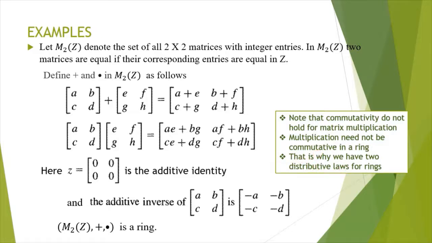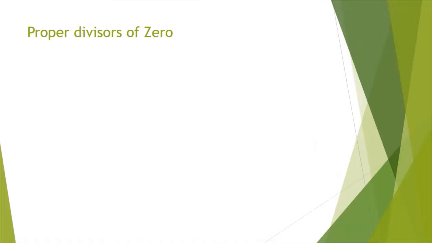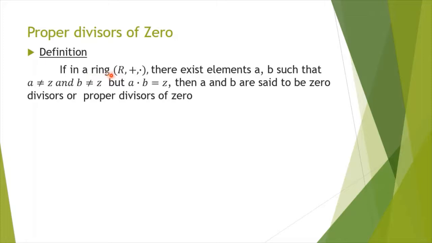Next we shall see proper divisors of 0. If in a ring R, plus, dot, there exist elements A, B such that A is not a 0 element and B is not a 0 element, but their product is a 0 element, the product in the sense A into B, where this dot is defined in the ring R, then A and B are said to be 0 divisors or proper divisors of 0.